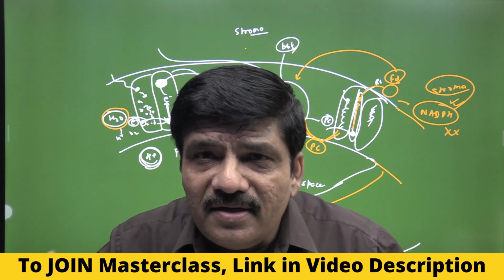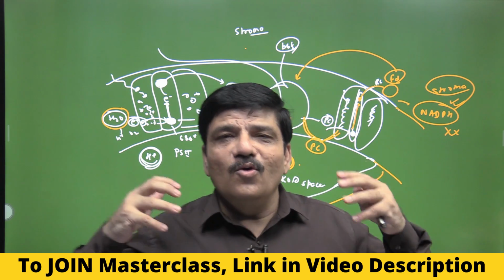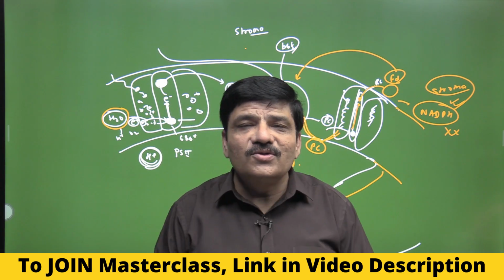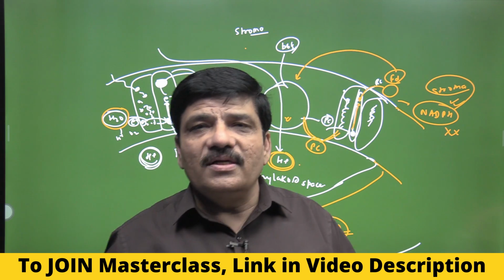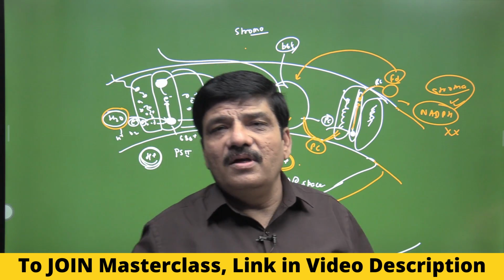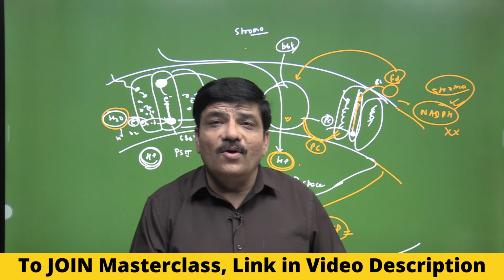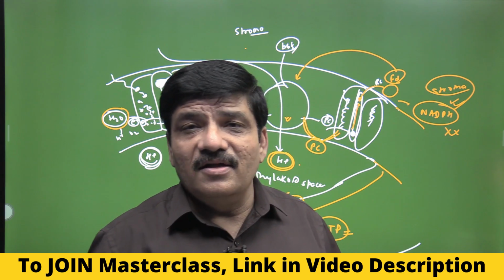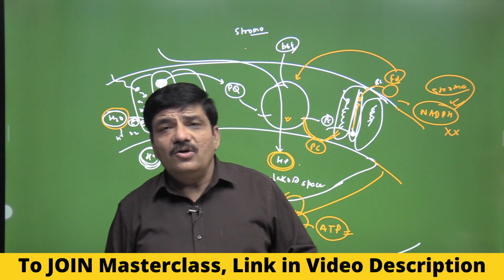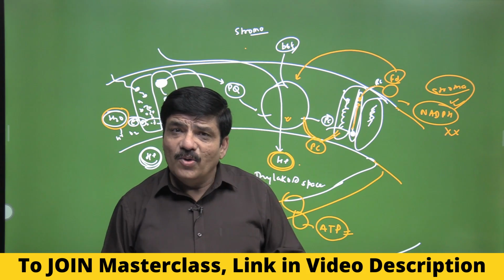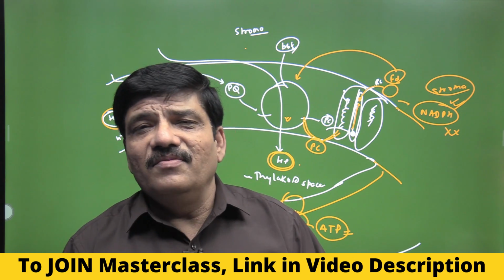So now we understand the light reaction. Now we know how oxygen is produced. Now we know what products are produced as a result of the light reaction, and we will be utilizing these products in the fixation of carbon during the light independent phase of photosynthesis, which is called the Calvin cycle. So that is a very, very important thing that we will look at in part 2 of this chapter. I hope you now have a clear idea of the basic concepts given in this chapter.